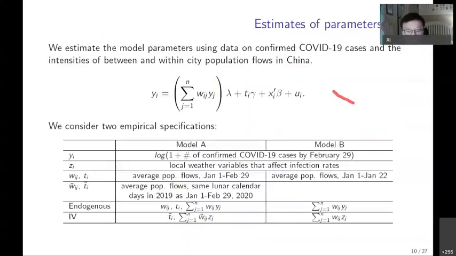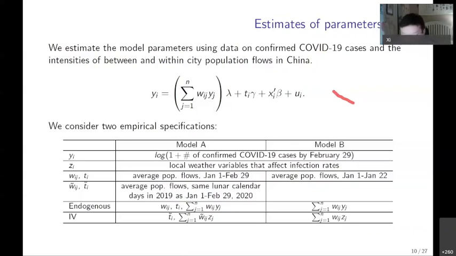And before we show the results, we measure the optimal list of travel cities and priorities. But before that, we need some key parameters. So we estimate the model parameters using data from confirmed COVID-19 cases in China, and we measure that at the city level. And in measuring this, because we know the transportation and the transmission of virus from city J to city I could be endogenous.